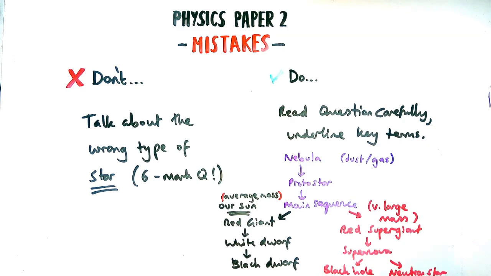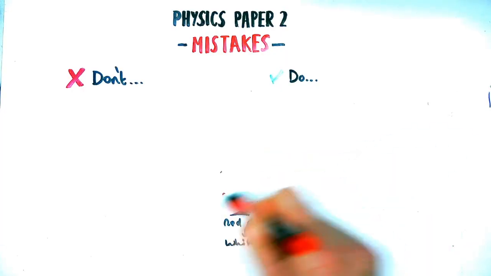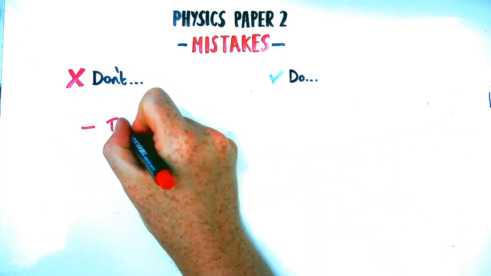If there's a 6 marker about a question like that and you do the wrong path, you aren't going to get any marks. So make sure you read the question carefully. You cannot stress enough how important that is.